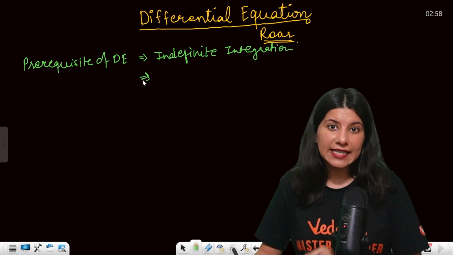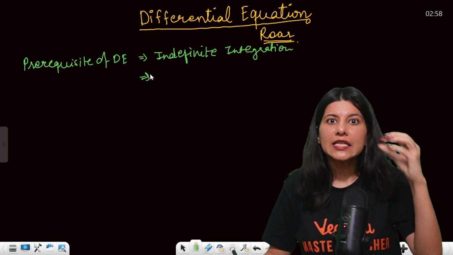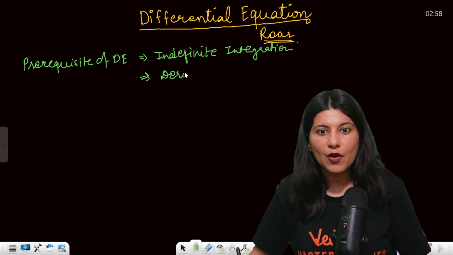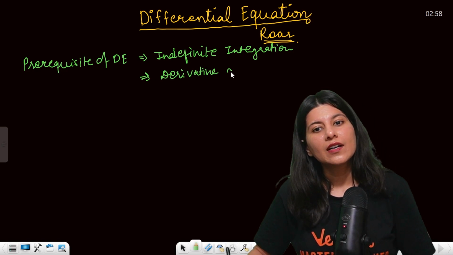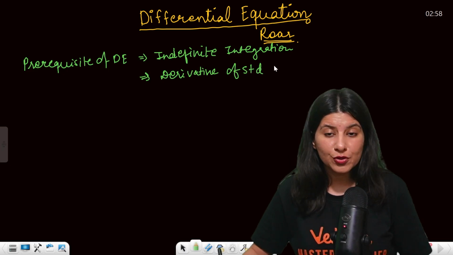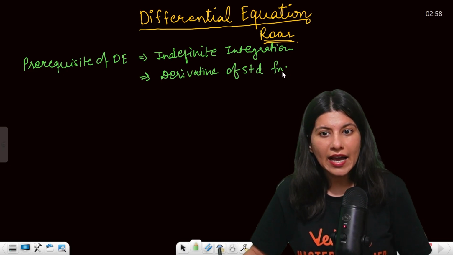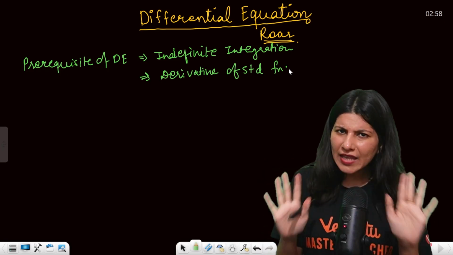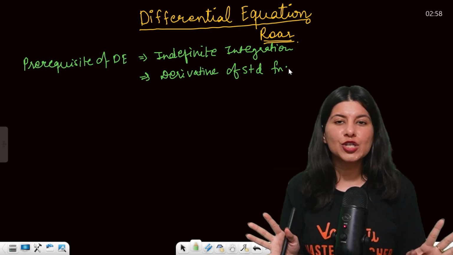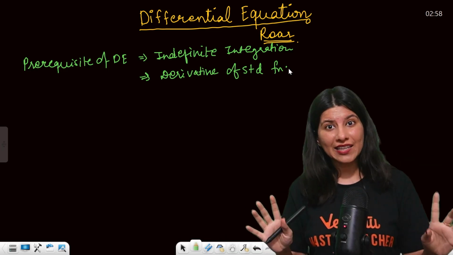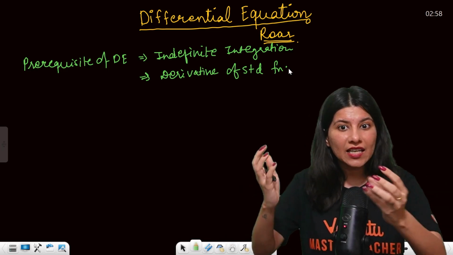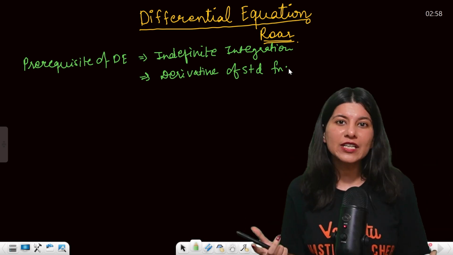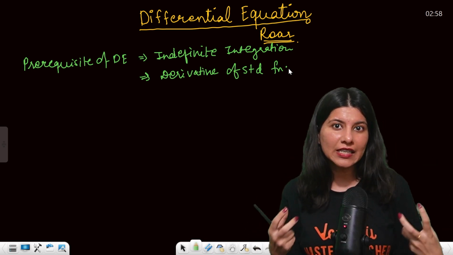Second thing, you should be aware of the differentiation of standard functions, the derivatives of standard functions. If you are aware of these two things, then your differential equation journey will be smooth. But if you have not studied anything about indefinite integration and differentiation, then differential equation will be a difficult task.